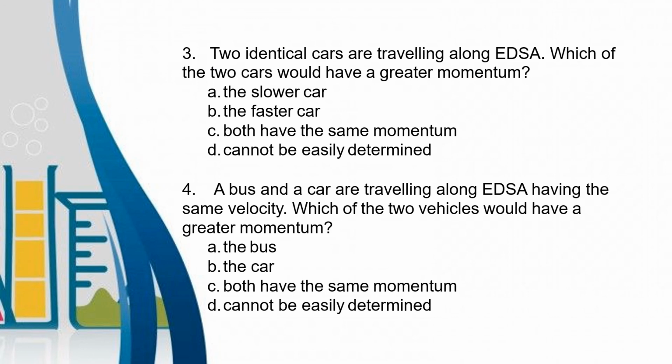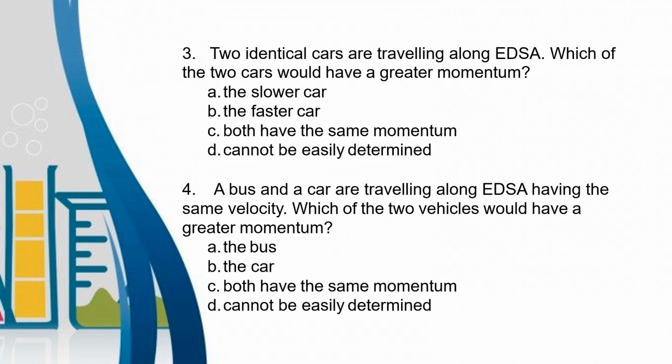Number 3, two identical cars are traveling along EDSA. Which of the two cars would have a greater momentum? Letter A, a slower car. Letter B, the faster car. Letter C, both have the same momentum. Letter D, cannot be easily determined.